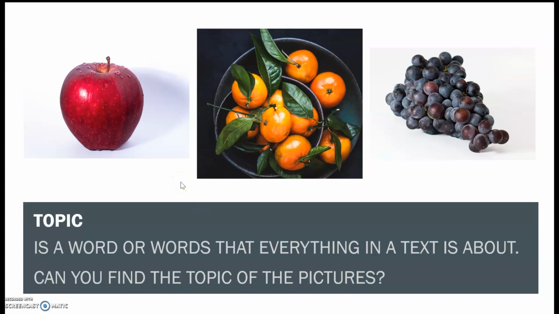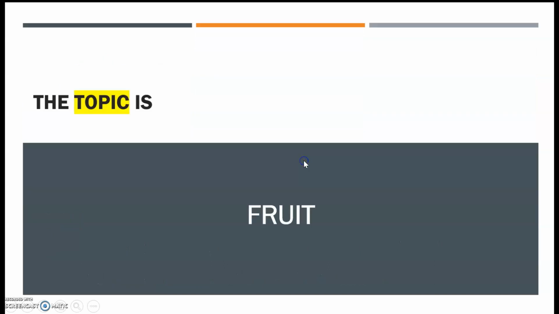Look at the picture. We have apple, we have these cuties, and we have grapes. So let's see what the topic is. The topic is fruit.